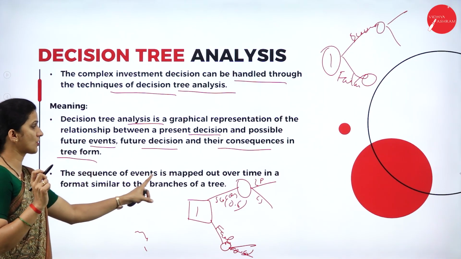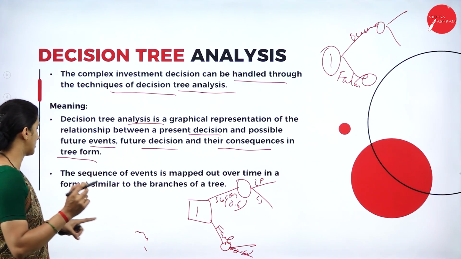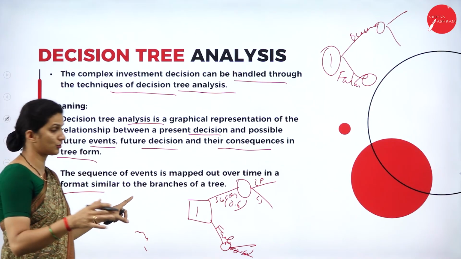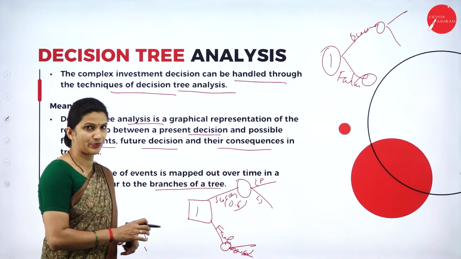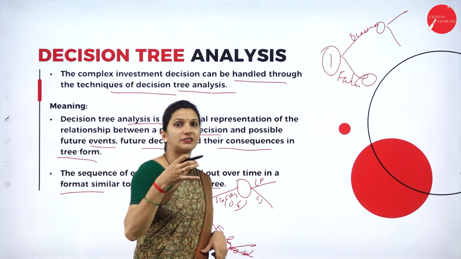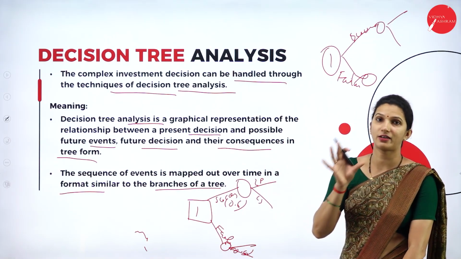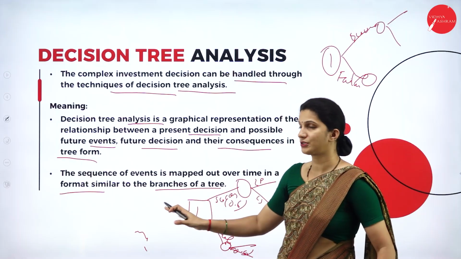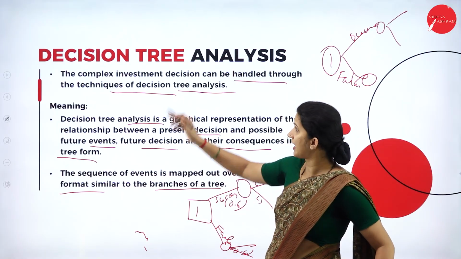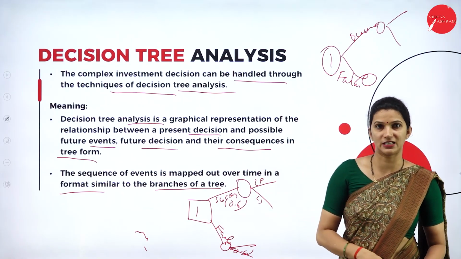The sequence of events is mapped out over time in a format similar to the branches of a tree. Whatever the number of different decisions taken, they will be represented in a format that resembles the branches of a tree. That we call decision tree analysis.